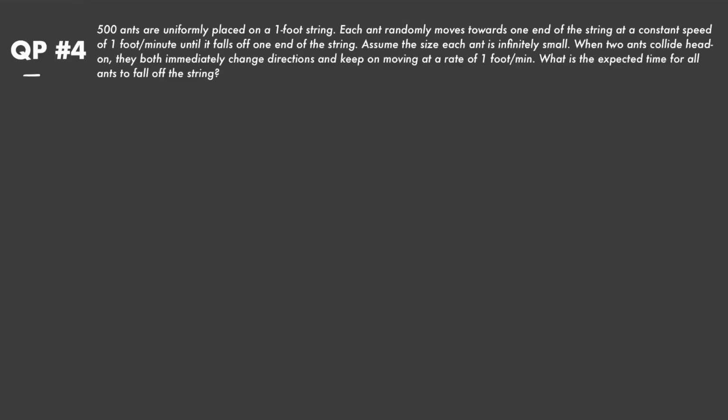Hello everyone, today let's take a look at QP number 4. It should be pretty simple after doing QP 139. So we basically have 500 ants uniformly placed on a 1 foot string. Each ant randomly moves towards one end of the string at a constant speed of 1 foot per minute until it falls off one end of the string. Now we are assuming that the size of each ant is infinitely small. When two ants collide head on, they both immediately change directions and keep on moving at a rate of 1 foot per minute. So what is the expected time for all ants to fall off the string?